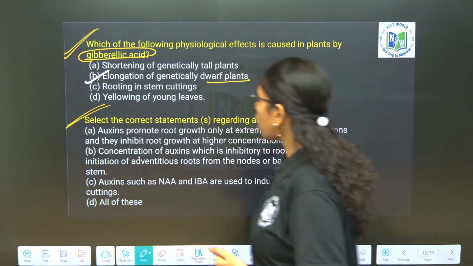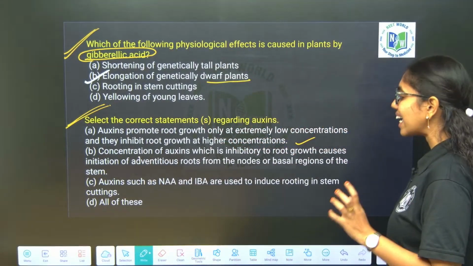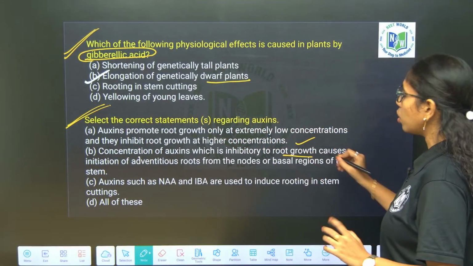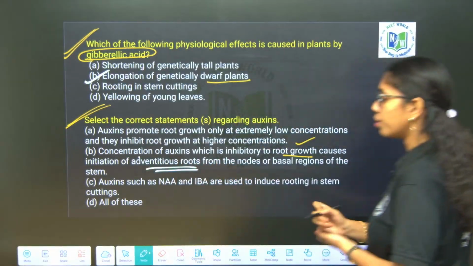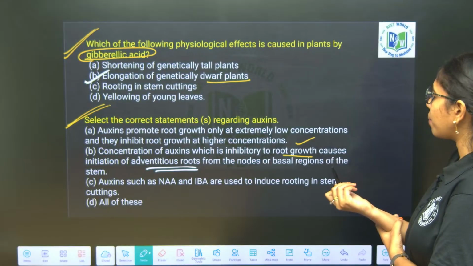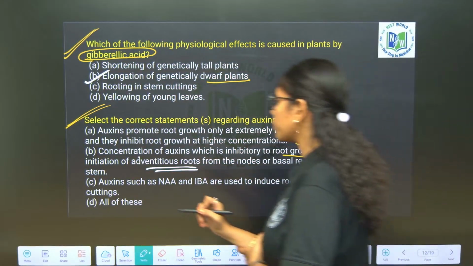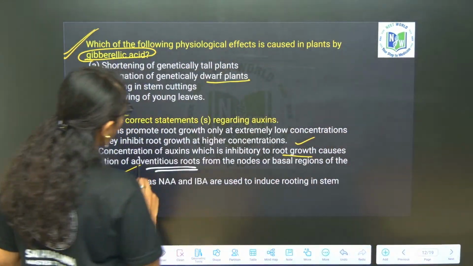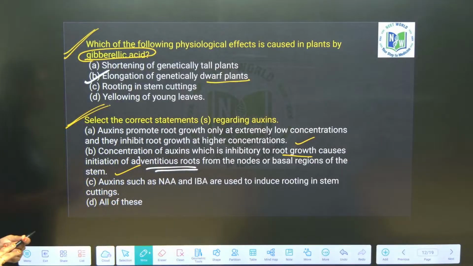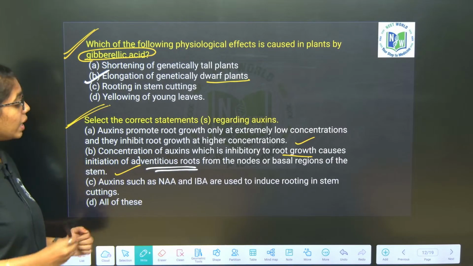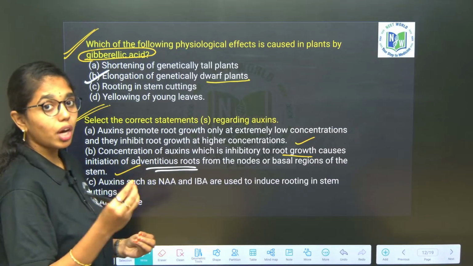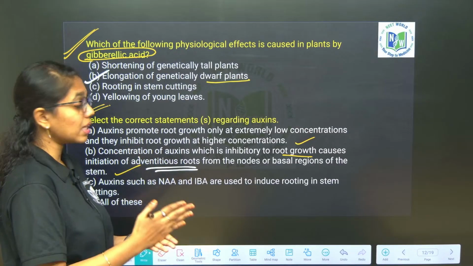Here you see concentration of auxin, which is inhibitory to root growth, causes initiation of adventitious roots. True. From the nodes or basal regions of the stem. Correct. Auxin will be initiating the growth of adventitious roots at the stem cuttings.